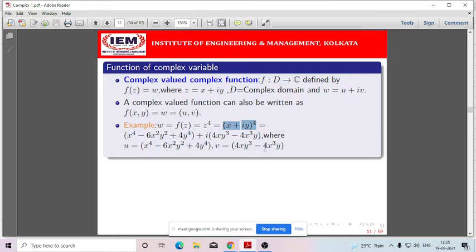So if you segregate the real and imaginary parts by considering the properties of i, that means i squared equals minus 1, i cube equals minus i, then this will be the real part and this will be the imaginary part. So that is our u and that is v. That means this is the real part of w and this is the imaginary part of w. So this is a complex valued complex function. That means the independent variable which you are considering is a complex number, as well as the dependent variable is again a complex number. So any complex number z is mapped to another complex number w. That is an example of a complex valued complex function.